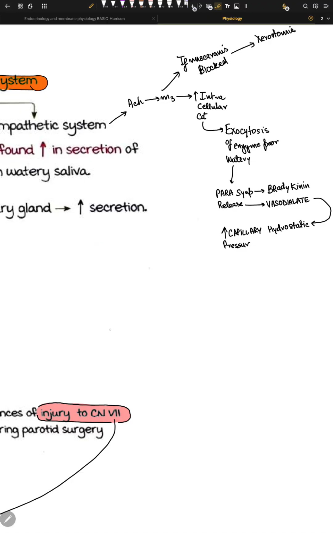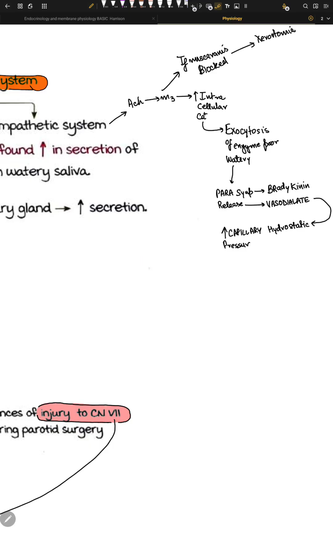Now pressure is being increased. So this pressure actually increases the filtration rate into the interstitial space, because we are going to lose a lot of ions inside this interstitial space, right? And once we lose these ions inside the interstitial space, water will follow the ions, right? And then these ions and water will go inside these acinar cells, because the saliva is made from plasma, right?